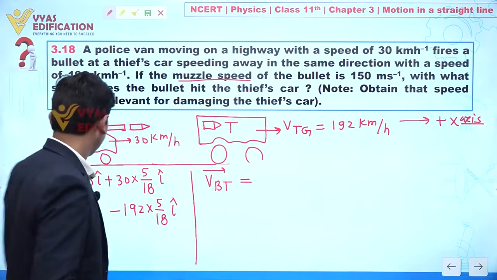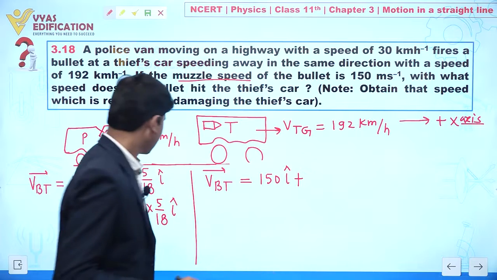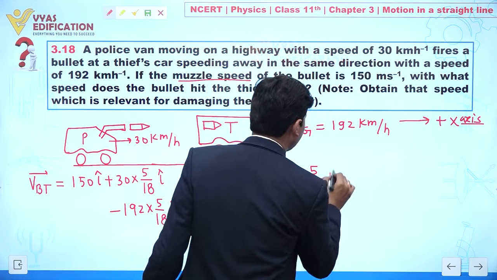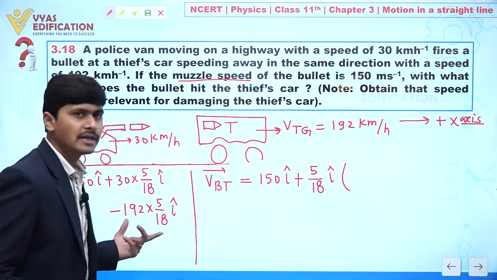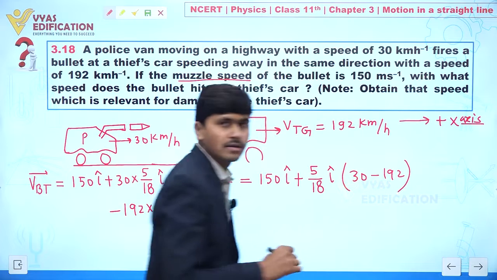So the velocity of bullet with respect to thief is given by 150 i cap plus, if we take 5 by 18 common, 30 minus 192 i cap.